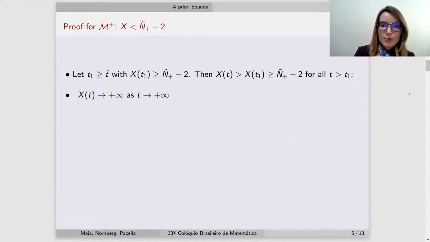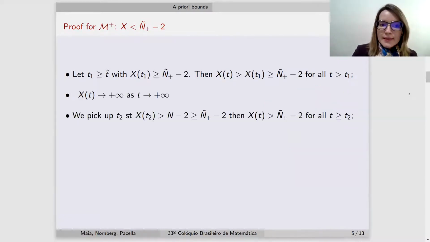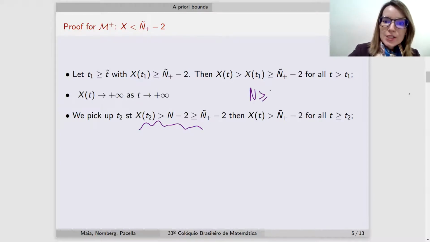So x needs to go to infinity. In this way, if it goes to infinity, we can take a point t2 which is larger than n minus 2 as well. Recall that for n plus, we have this ordering: n is larger or equal than n plus tilde.